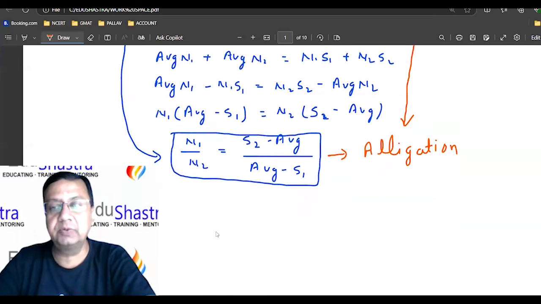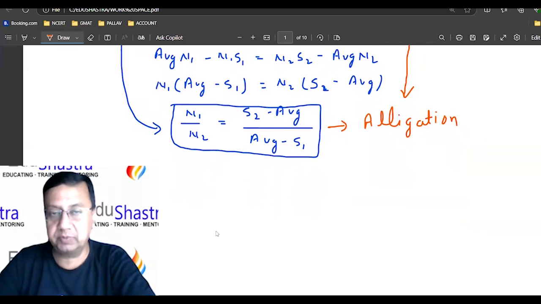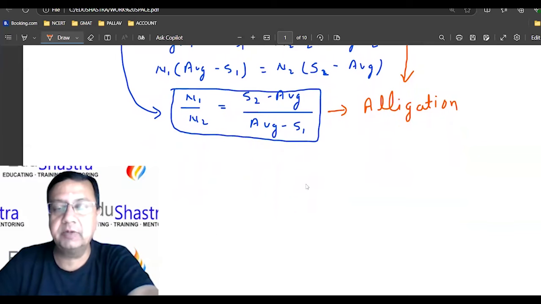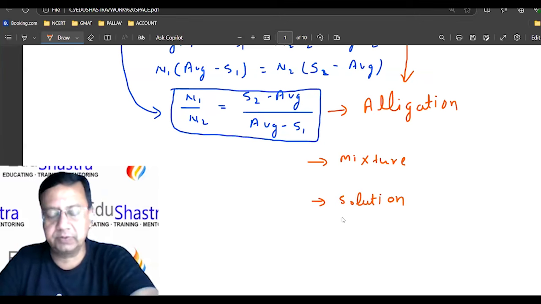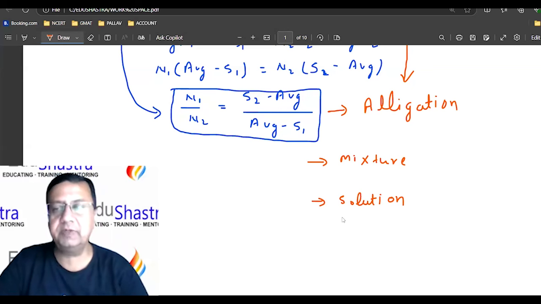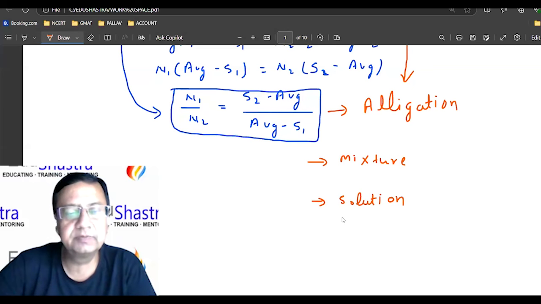Now coming to this part, before proceeding further, tell me one thing. There are two terms. One is mixture, right? And the other one is solution, right? So can you give me some difference between these two terms, mixture and solution?